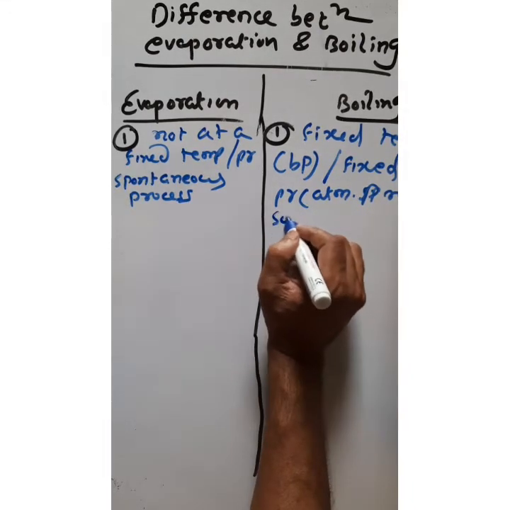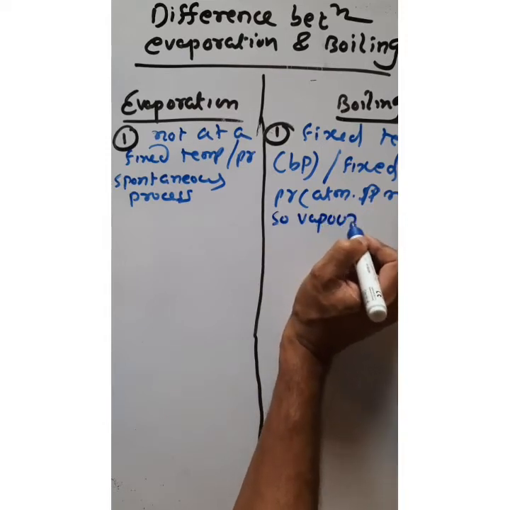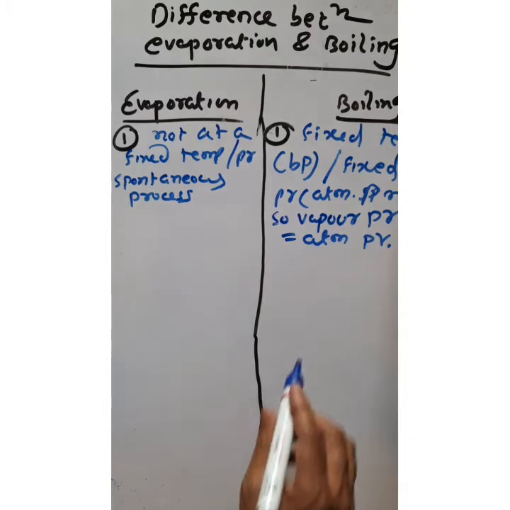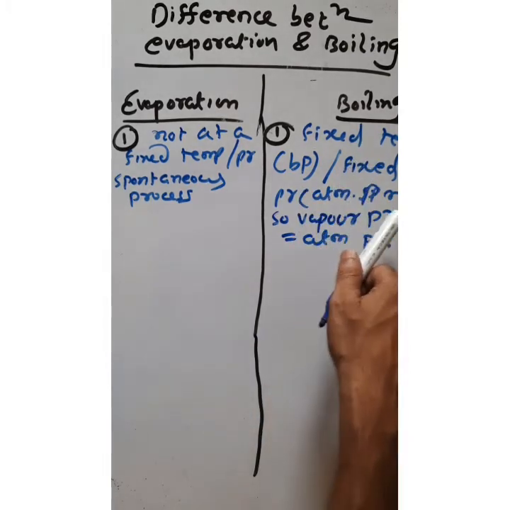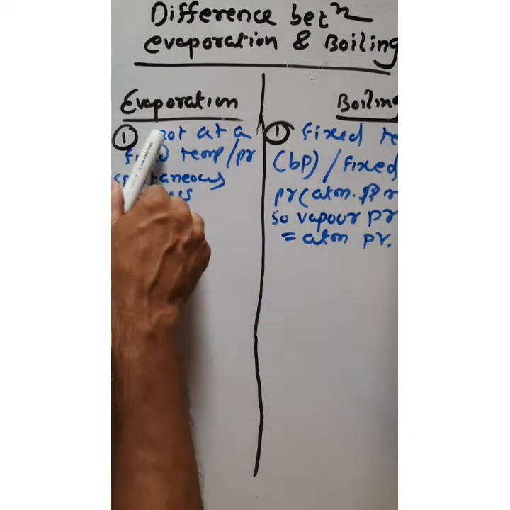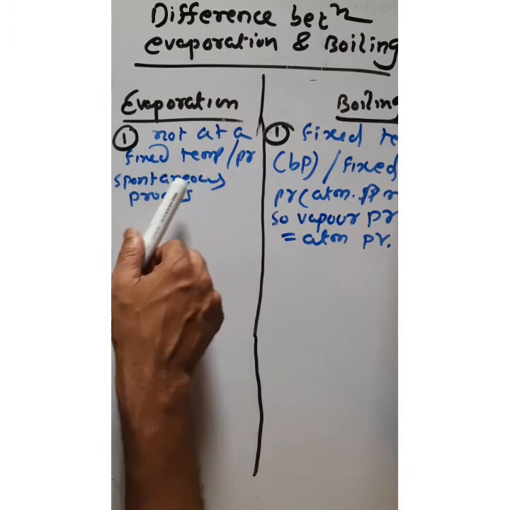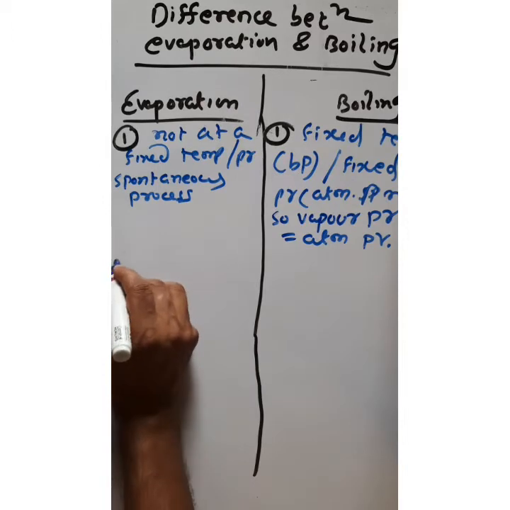So the vapor pressure is equal to which pressure? Atmospheric pressure, because boiling occurs at atmospheric pressure condition. But evaporation does not occur at a fixed temperature or fixed pressure. It is a spontaneous process.